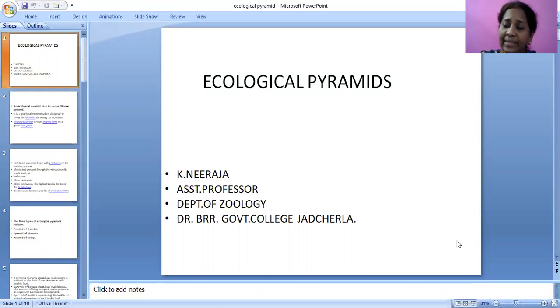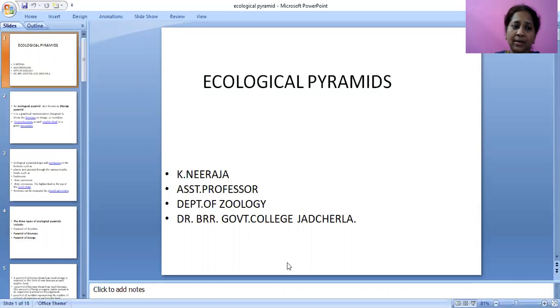And in tertiary consumers, there will be a climax animal. Okay. Coming to abiotic factors, these are light, temperature, salinity, etc.